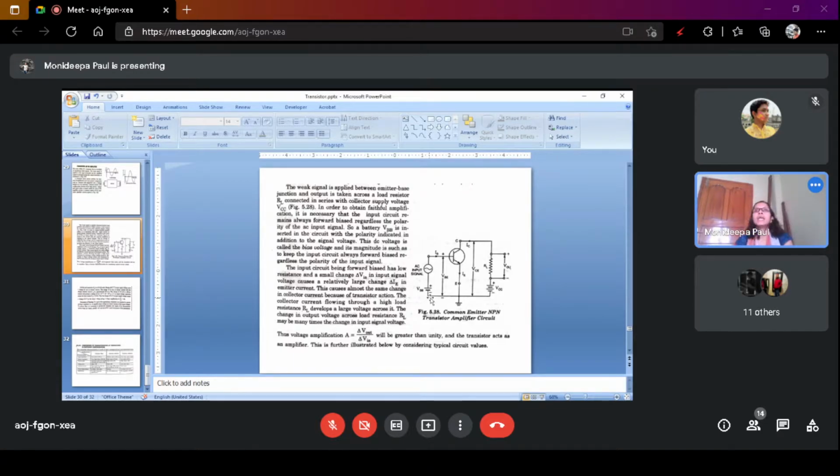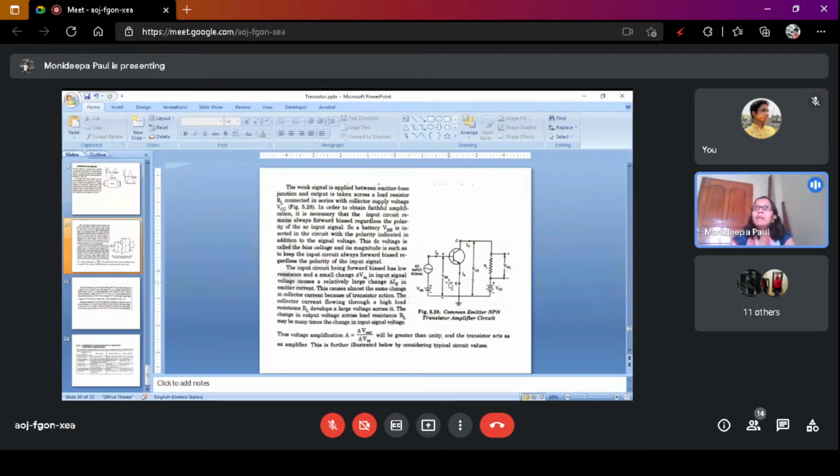Why? Here you see that the input signal is AC. If the input signal is AC, each and every half cycle it changes its polarity, positive to negative, negative to positive. So during the reverse bias condition, the VBE depends on the strength of the input signal.